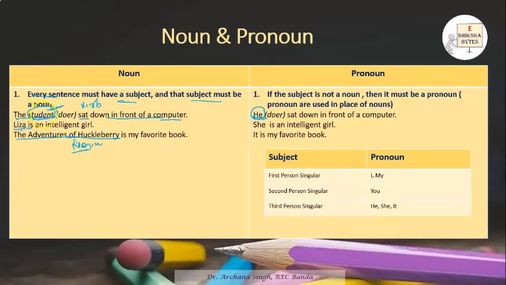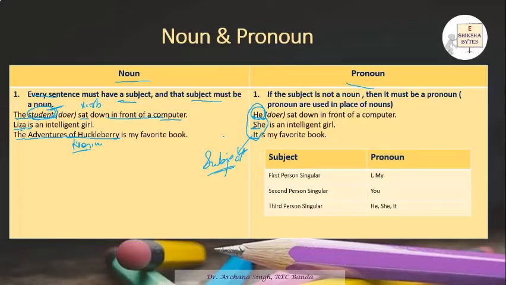And if there is no noun, then it should be replaced with the pronoun. Like the student is replaced by he, Lisa is replaced by she, and the name of a book, The Adventures of Huckleberry, is replaced by it. So these all, he, she, it, they, are the subject of a sentence. The first rule is noun and pronoun must be the subject of a sentence.